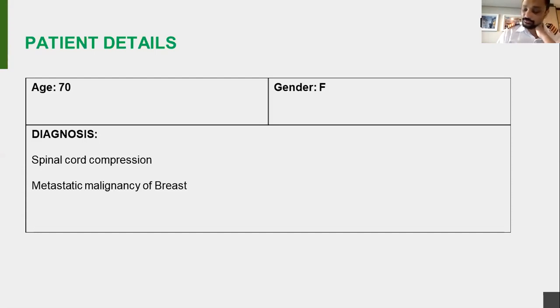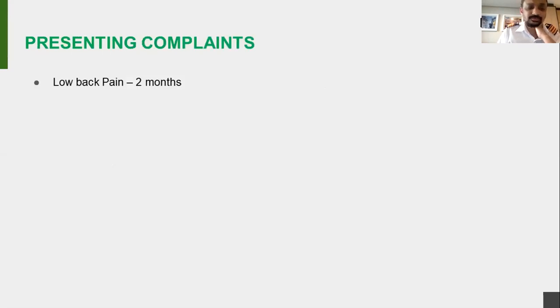Okay, so that is the background of the case, and let me go to the case. Basically, she had no comorbidities and no illness. Next slide. This happened probably in 2012-13. The only complaint she had was low back pain, which had been there for 2 months. Even then, she was walking to me, coming down and telling me about the pain in the lower back, with no examination. She would only say, this pain, give me something. I usually have some samples of pain medications, so I gave those, and some local application of ointment. After some time, she would say, now I'm better.